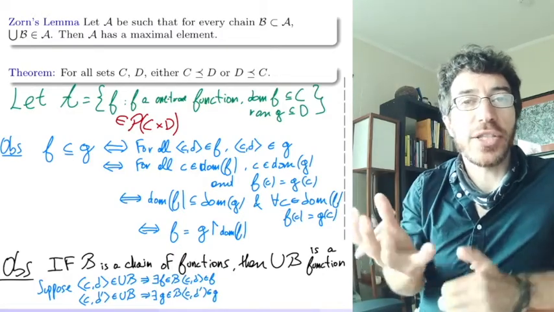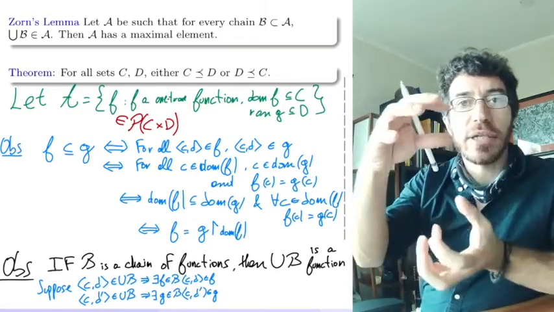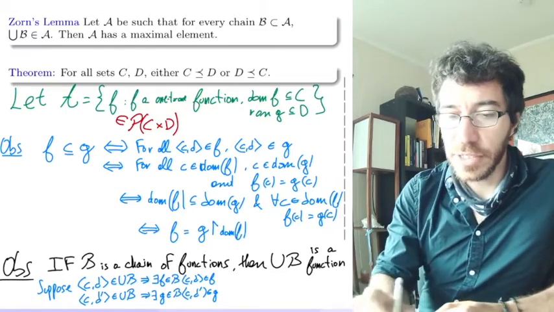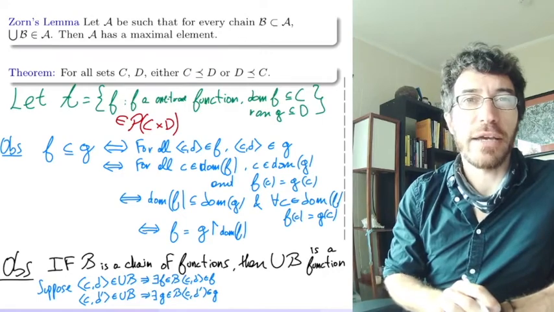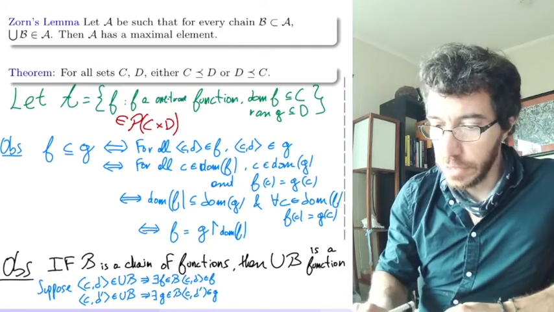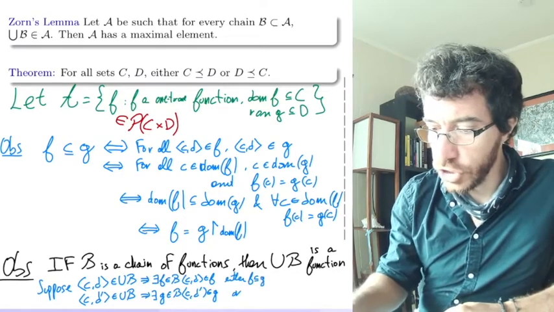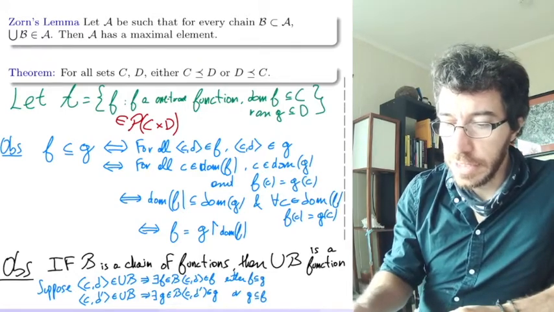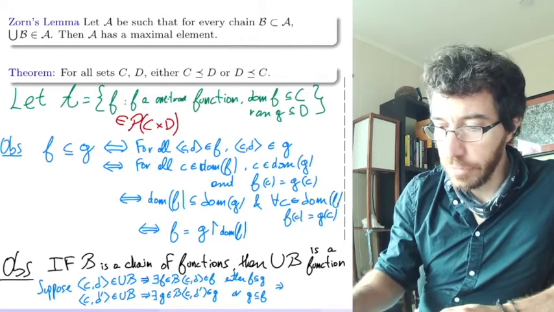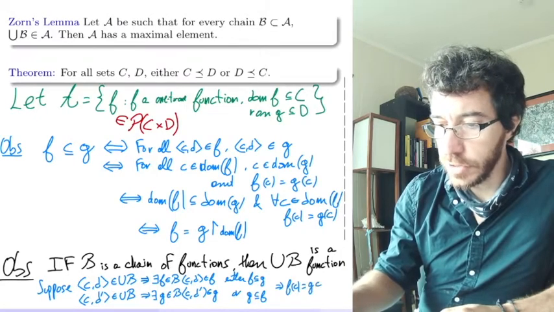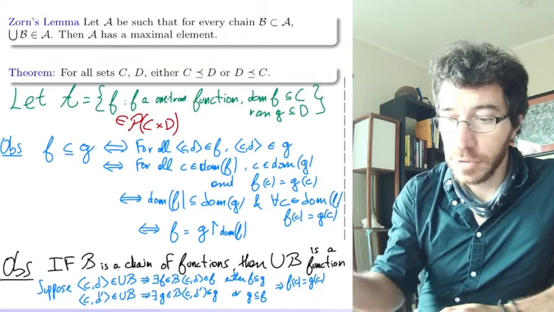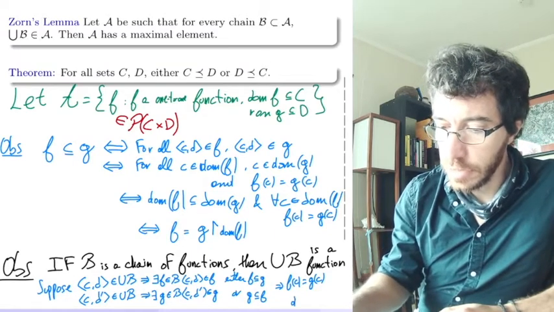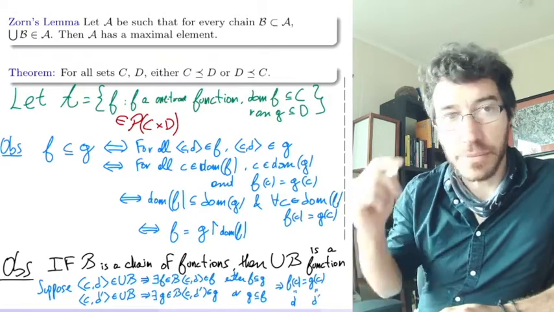But B is a chain, so that means that whenever you have two elements inside B, they are comparable, right? So either F is included in G or G is included in F. But in either case, you will have that F of C equals G of C, because they are comparable. And therefore, notice this one here is D, and this one here is D'.